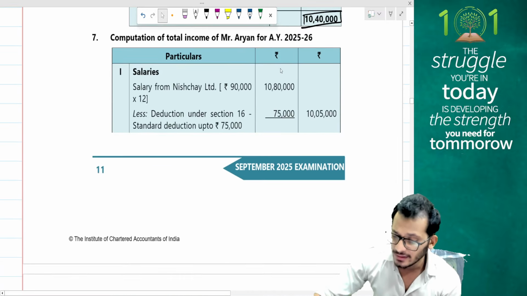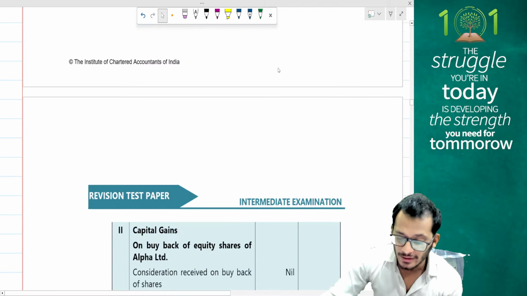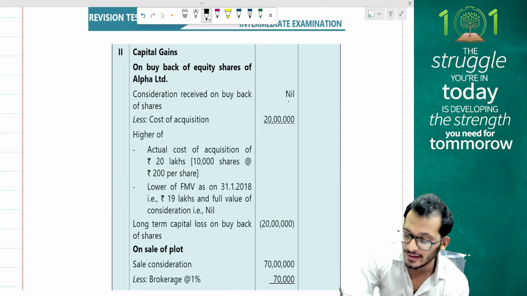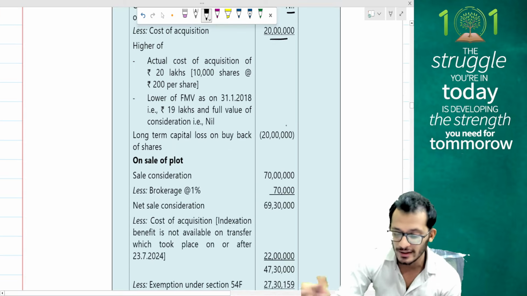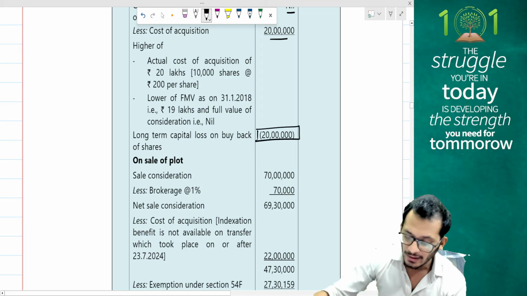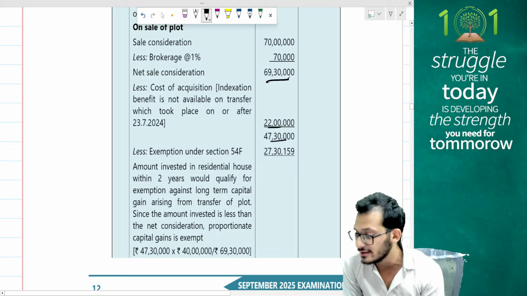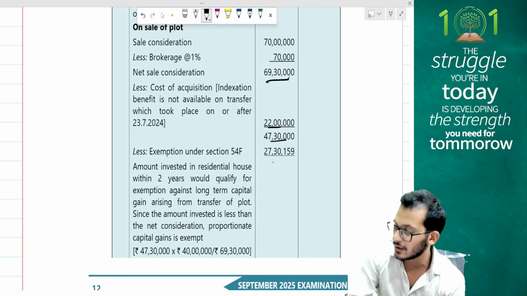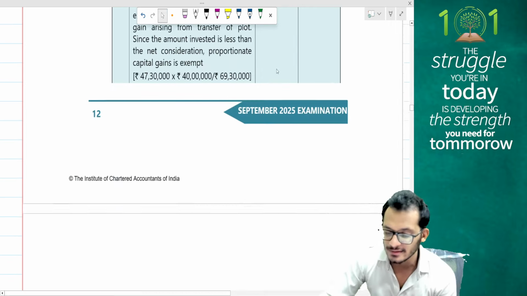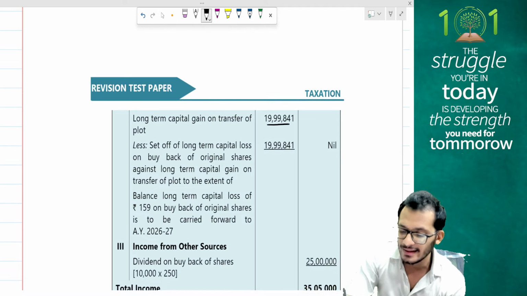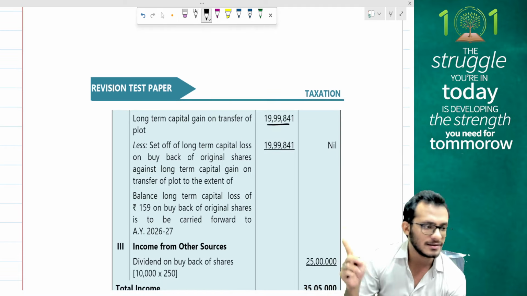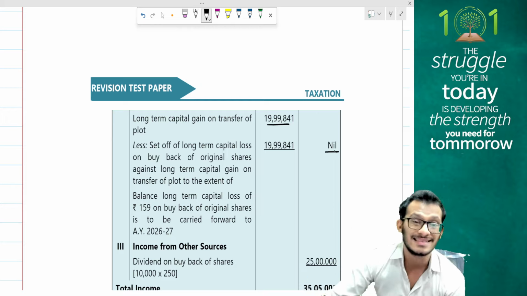Yes, let's check. So 10 lakh 5,000 of my salaries, good enough. Nil will be my buyback, and 20 lakh rupees will be my cost of acquisition. So I get a long-term capital loss of 20 lakh rupees. I have my sale consideration, my brokerage becomes 69.3 lakhs. My cost of acquisition is 27 lakhs. So I have 47.30. Taking my exemption of 54F, I got the exemption as 27.30 like we discussed. And therefore you have 19 lakh 99,000, which I rounded off to 20 lakh rupees. This 20 lakh rupees got set off against my long-term capital loss, and therefore my net loss is 0.